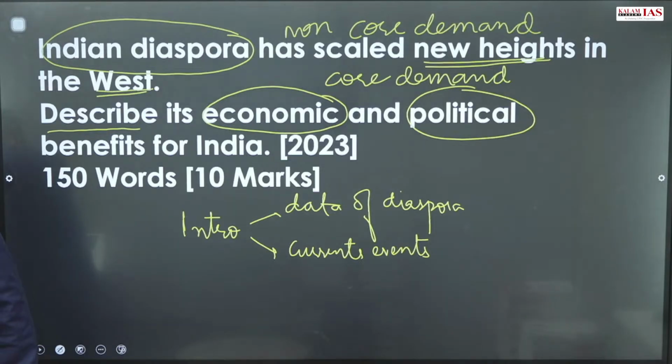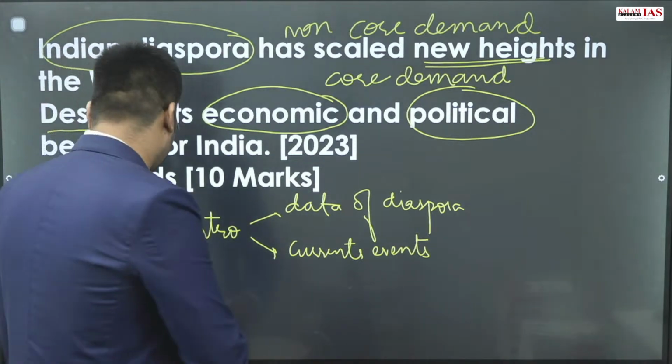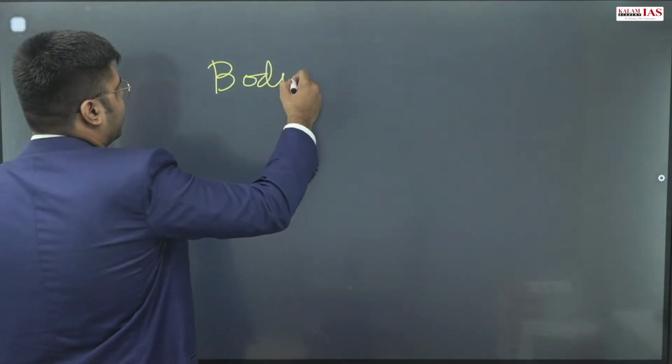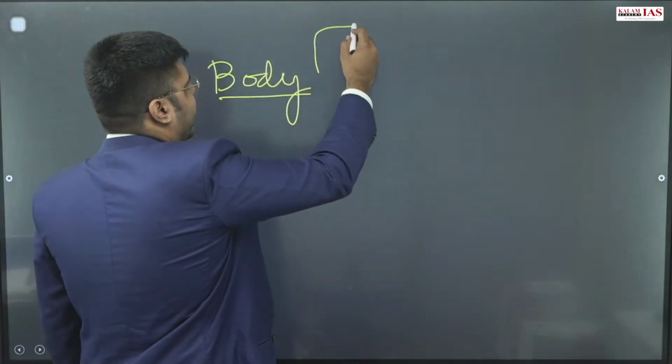So this way, when you highlight in the introduction why this question is being asked, then you are telling the examiner that you know what the inspiration for this question is. Next, moving to the body part, we will write the introduction. Now the body will have the core demand.